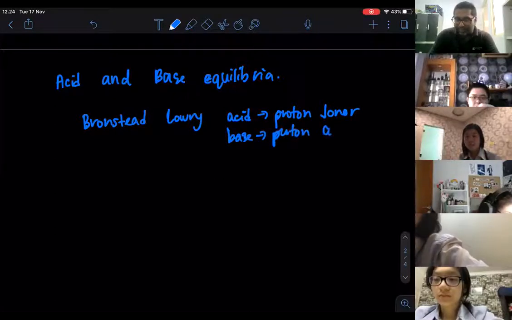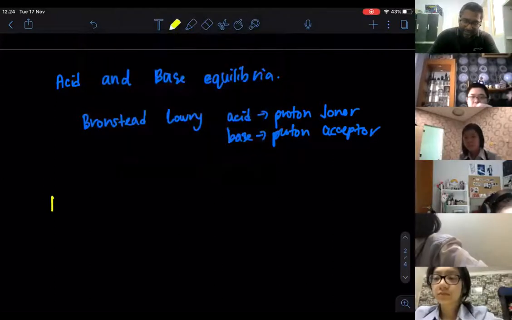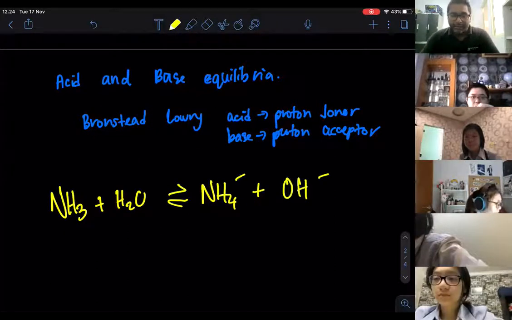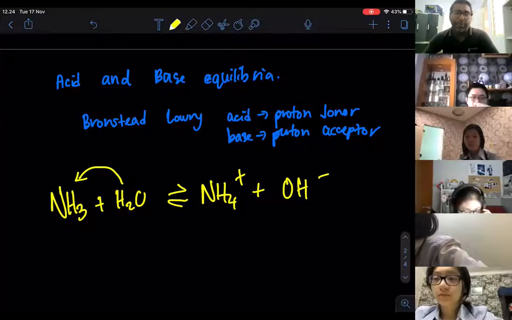If I have an equation like ammonia reacting with water to give you ammonium ion plus OH minus, we know that water is donating the proton, and therefore water can be represented as acid because water is a proton donor.